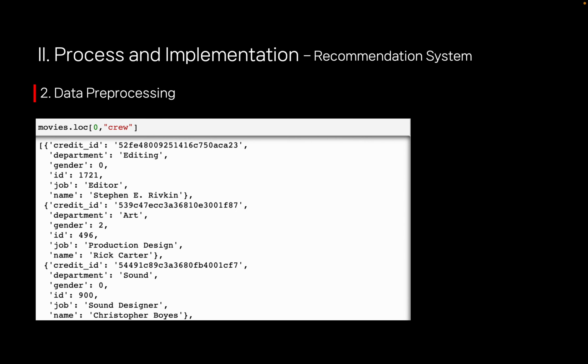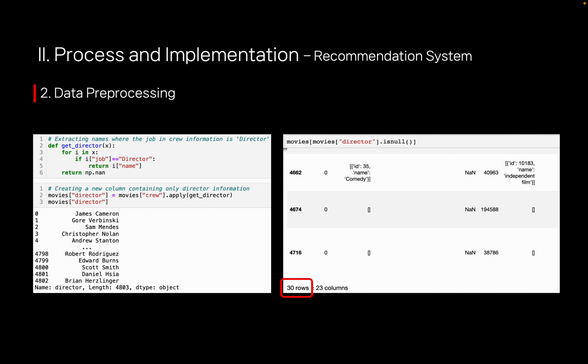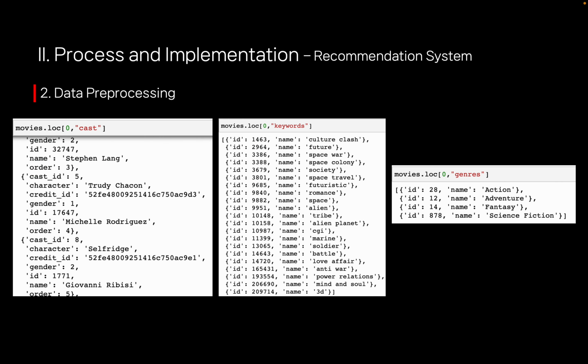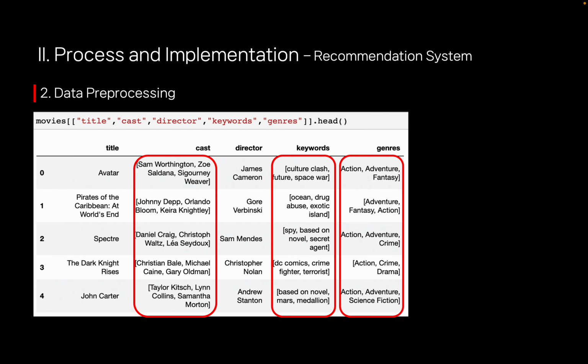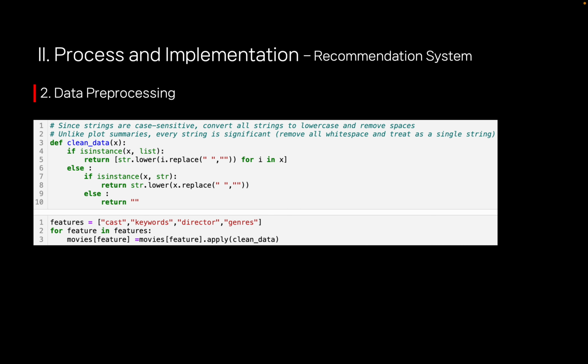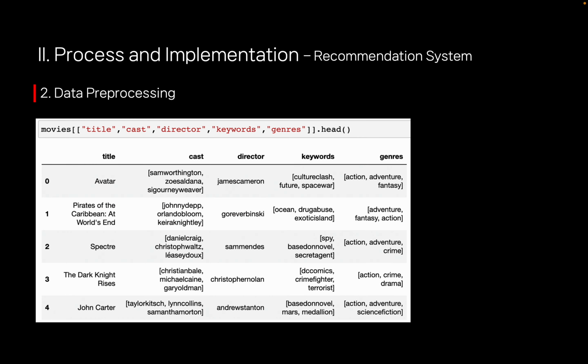In the crew column, there were various jobs like directors and designers. I created a new column called director by extracting only the director's information. For other columns with dictionary values, I extracted only the required information. For casts, keywords, and genres, I kept only the top three values. I standardized column values by making them lowercase and removing spaces.